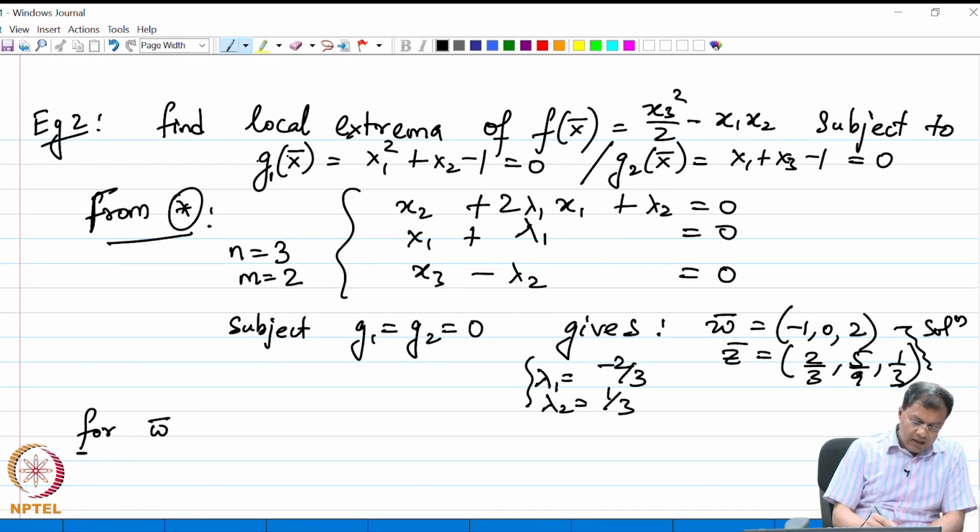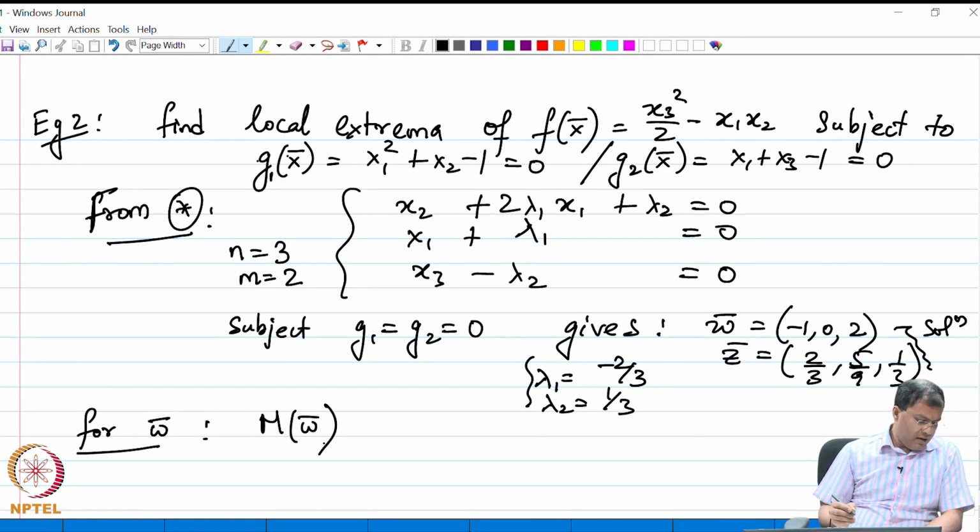Now, for omega, if we calculate the Jacobian matrix M of omega, we see that it comes out to be the following 2 cross 3 matrix: minus 2, 1, 0, 1, 0, 1.